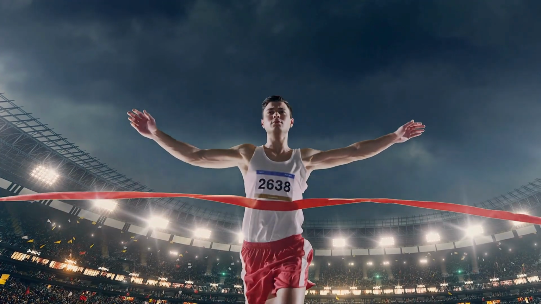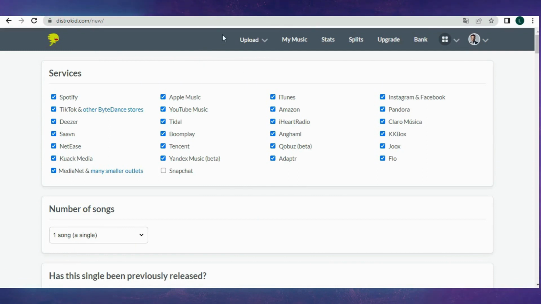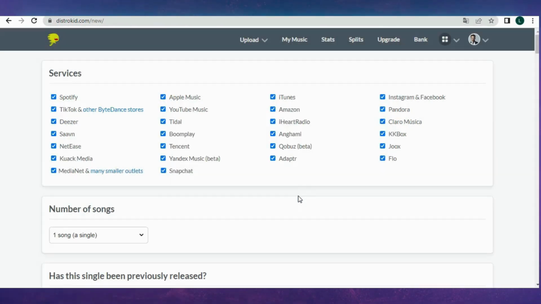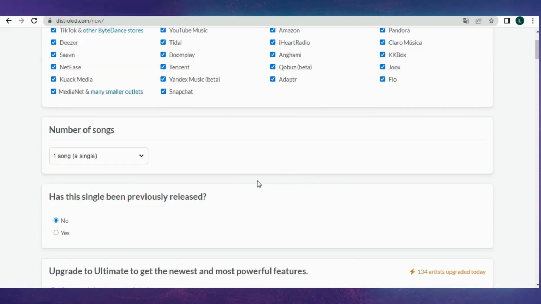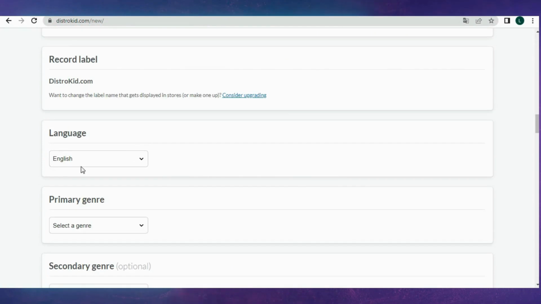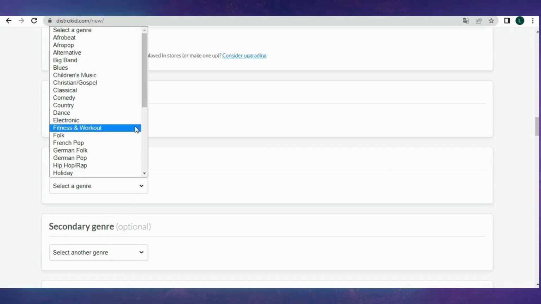Okay, you're almost there, ready to release your first songs. After successfully registering on DistroKid, go to Upload Music in the menu. Choose the services you want to distribute your music to. You can choose all, including Snapchat, because we own all the rights to the music. Next, in the Number of Songs section, choose one song. Then, select the language of the song. In the Primary Genre section, choose your music genre.